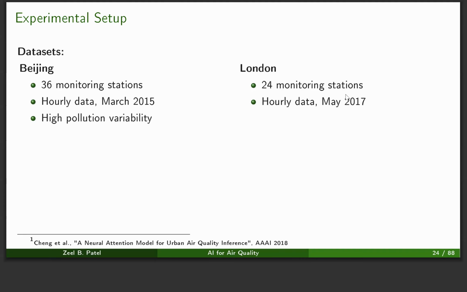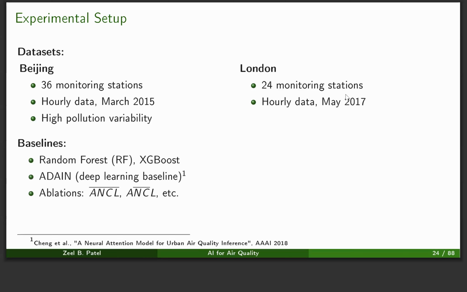In the experimental setup, we did experiments with two datasets, one from Beijing, another from London. Both of them had hourly data, and particularly Beijing had high pollution variability compared to London. We compared the results with other baselines like random forest, AdaNE, which was the state of the art at that moment, and our ablations, as I explained earlier.